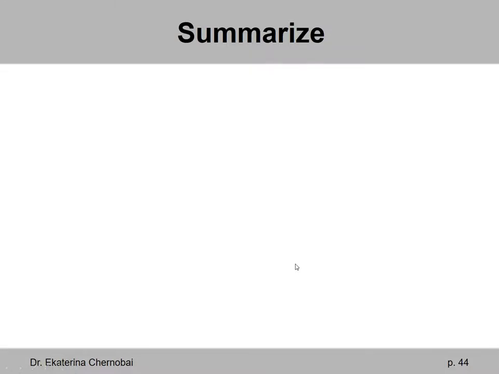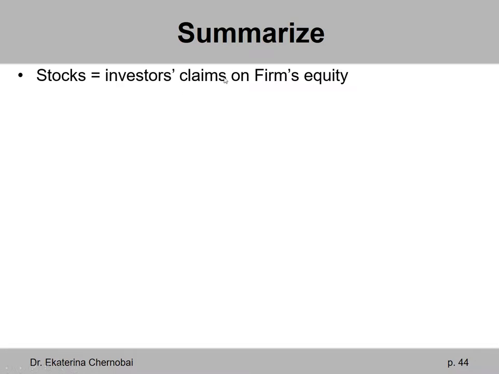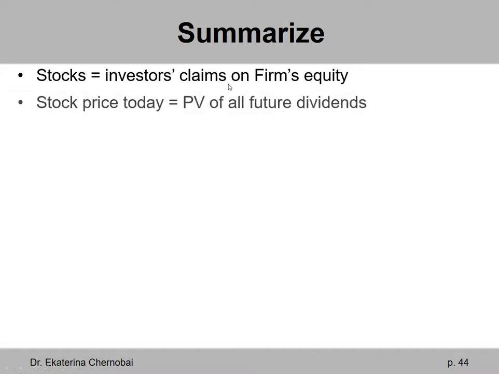Let's summarize Chapter 8 on stocks. Stocks are investors' claims on the firm's equity. So when you buy a share of stock, your dividend is a little piece of profits that the firm made during that year. To find the stock price today, you need to look at all future dividends and add them up, considering the time value of money. So stock price today equals the present value of all future dividends.